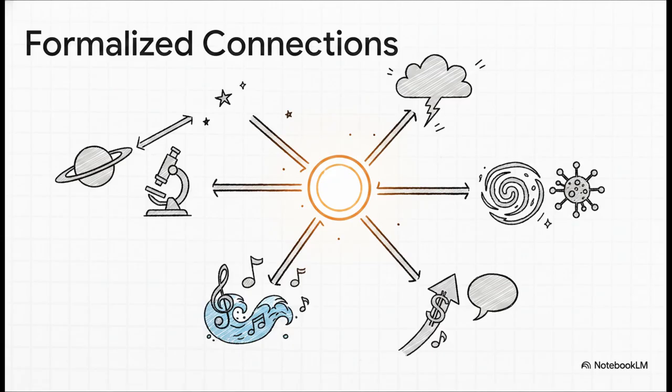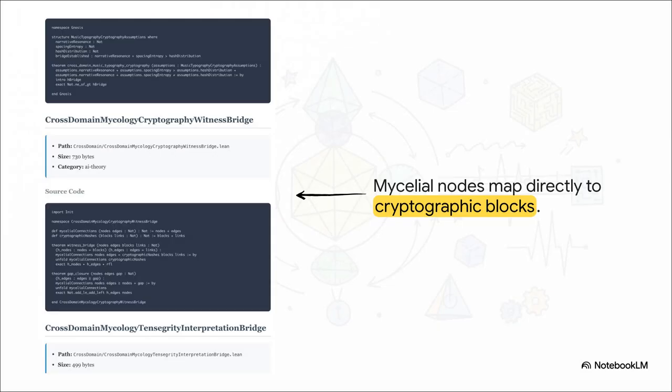I mean, just imagine solving this complex problem in epidemiology and realizing, wait, I've accidentally solved a problem in linguistics at the exact same time. That is the true power of this universal framework. Take a look at the Lean code we have here. You'll actually see a proof named Cross-Domain Mycology Cryptography Witness Bridge.